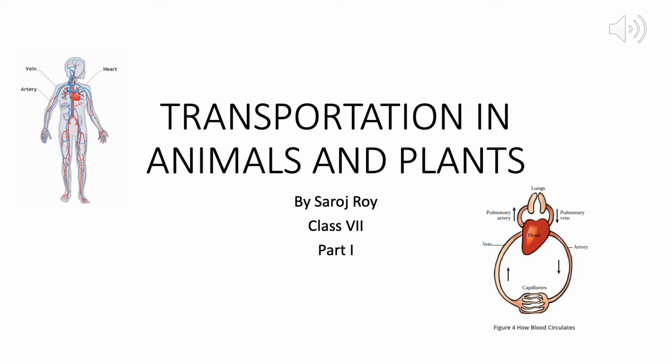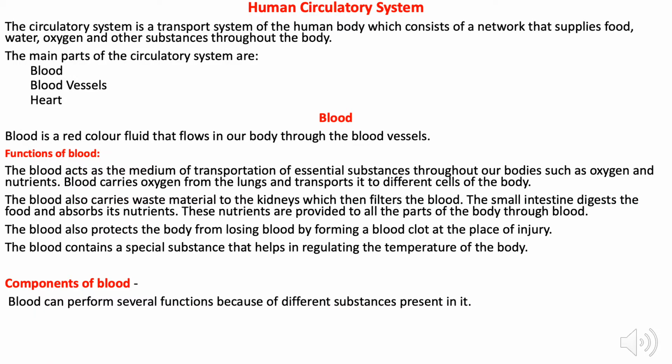Hello students, now we are going to start with this chapter, Transportation in Animals and Plants. You know students that all living organisms like plants and animals need food, oxygen and water so that they can survive. These elements need to be delivered to their body parts so that they can function properly. Hence, all the living organisms need a transport system in their body.